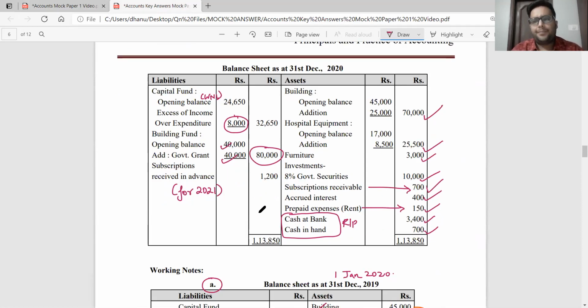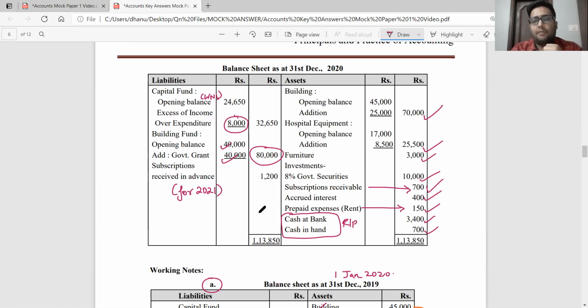Points to be kept in mind. Your opening balance sheet will not be given to you, so you need to prepare your opening balance sheet as a part of working note to identify your opening capital. You identify outstanding and prepaid items as assets and liabilities depending on the various information given to you. Try to collect the information. And then point number 3, revenue and capital items, you need to differentiate. Capital items come into the balance sheet, revenue items come into your income and expenditure account. In your receipts and payments account, both revenue and capital items are going to come.